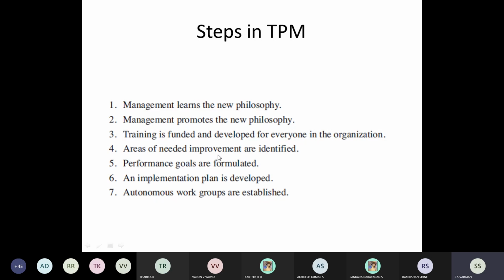Then fifth stage, we should have goals. So once you know the equipment effectiveness numbers, for example, in the example I'm going to show, it is coming to 74%. Then all the stakeholders should sit together and have goals for how to make it 85%. And then an implementation plan is developed, and then we must form work groups. For critical missions, we should have a work group. They should decide how the equipment effectiveness, that is OEE, overall equipment effectiveness, can be increased to 85%.